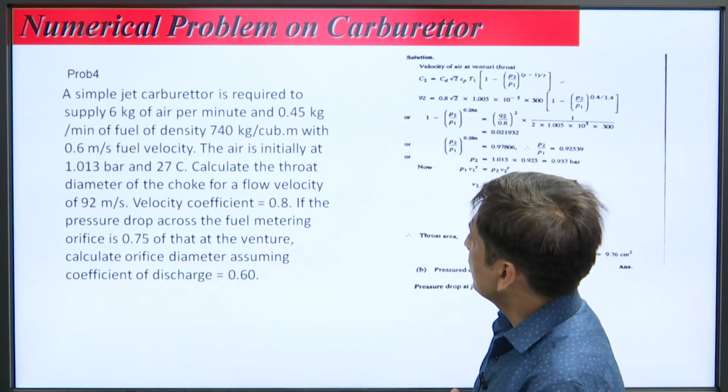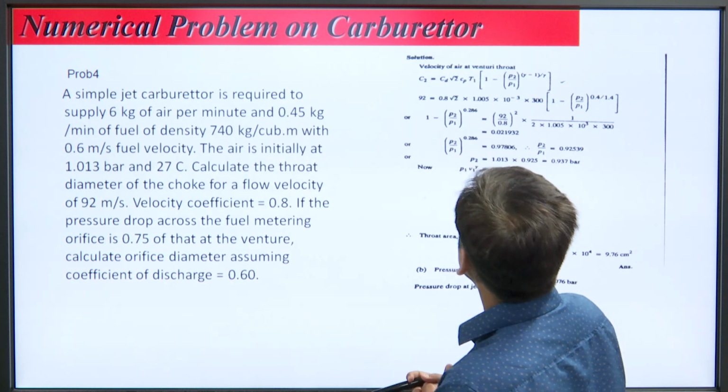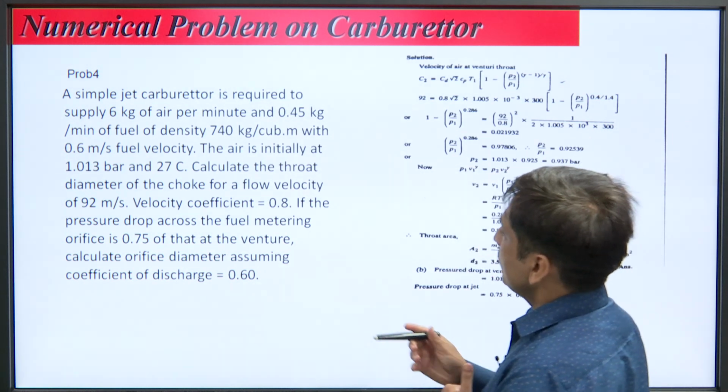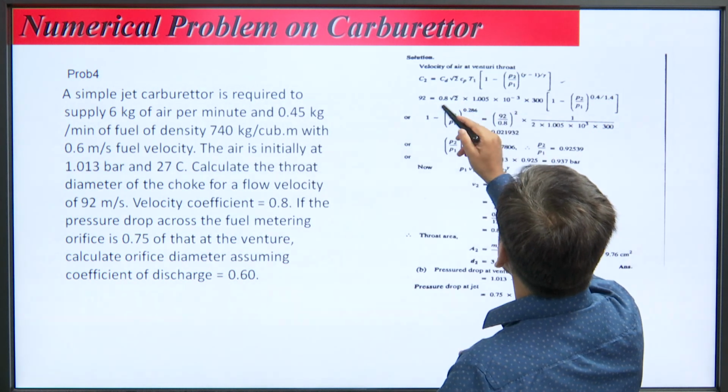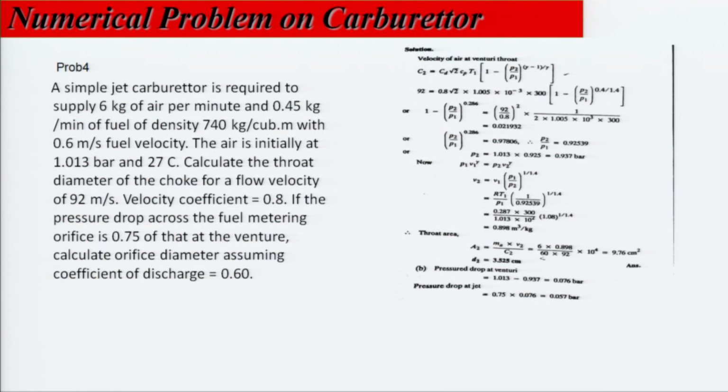Now, we will do a problem on a simple jet carburetor. All the parameters are given, you can see the initial temperature is given. From here we will write all the parameters, the velocity of air at throat is given by this equation. This equation is based upon the exact analysis.